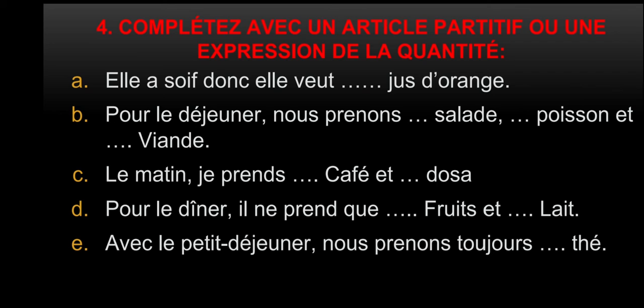Then we say poisson. Poisson, it's fish and it's a masculine noun. We use du poisson. Du, same way like the first sentence. Du poisson. Et de la viande. So viande, it's a feminine noun. We use de la viande.